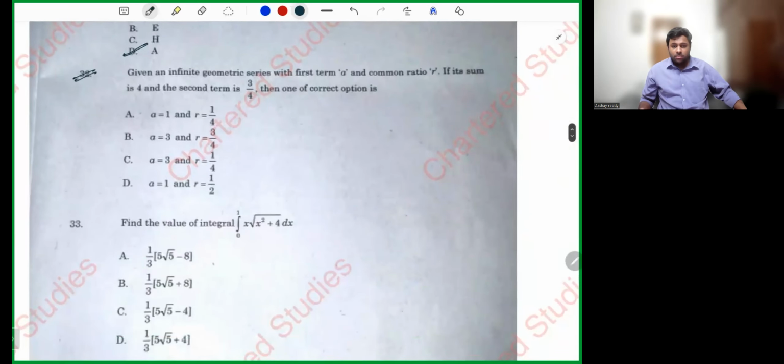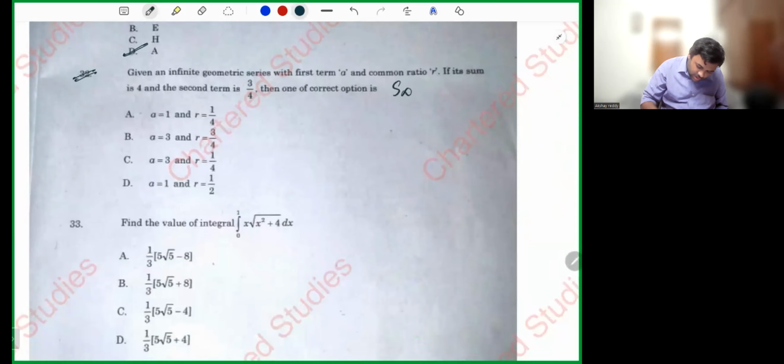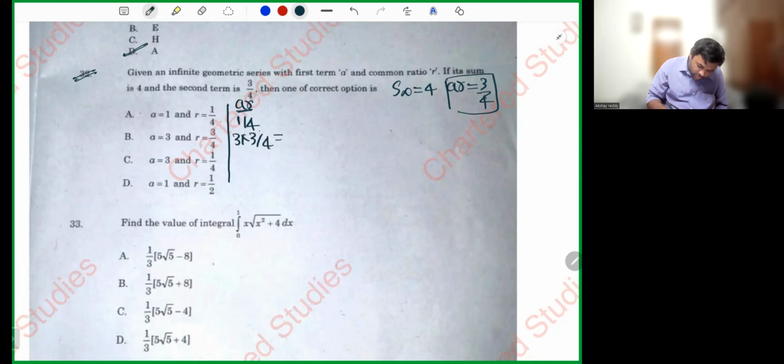My dear friends, question number 32 is a very simple question if you can do option verification. He is telling, given an infinite progression with first term A and common ratio R, S infinity is 4. Second term, in geometric progression, how will you get the second term? AR is 3 by 4. Now simply go ahead, check with the options. A into R: 1 into 1 by 4 is 1 by 4. 3 into 3 by 4 is 9 by 4. 3 into 1 by 4 is 3 by 4. 1 into 1 by 2 is 1 by 2. Where is the second term 3 by 4? Option C, sir.